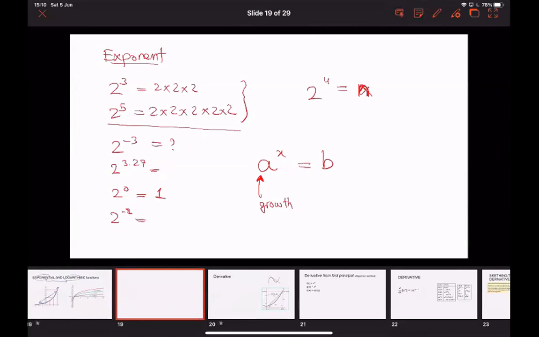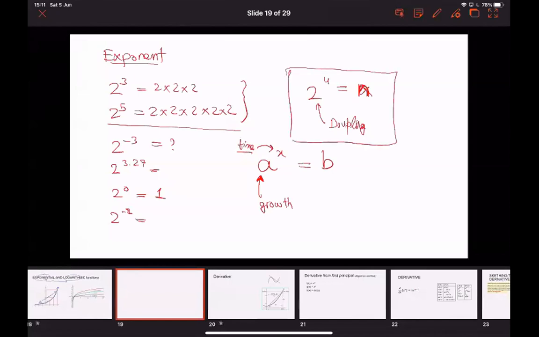So the base tells you the growth, like how much something is growing. For example, in this case it's doubling. If you have 2 to the power something, that means it is doubling every second. And this x is the time. So if you have 2 to the power 4, the rate of change is 2, so the thing is doubling. What happens to the thing after 4 seconds? Let me even box this power 4.